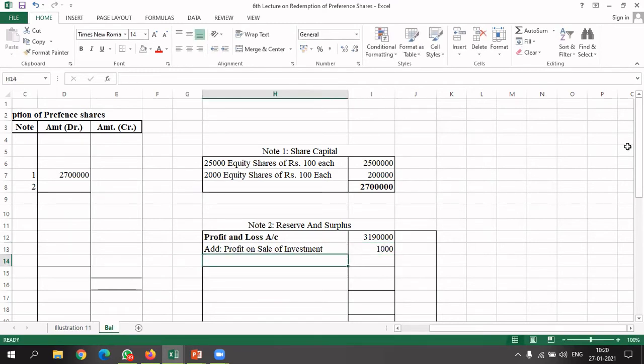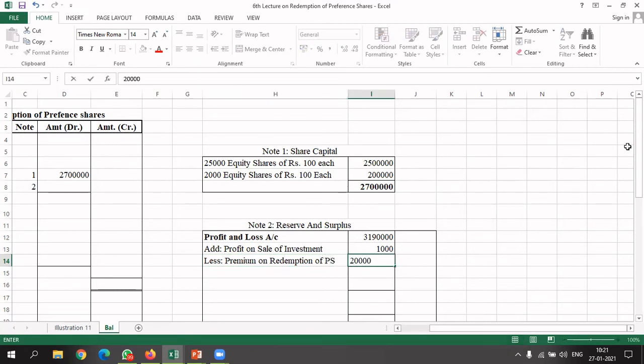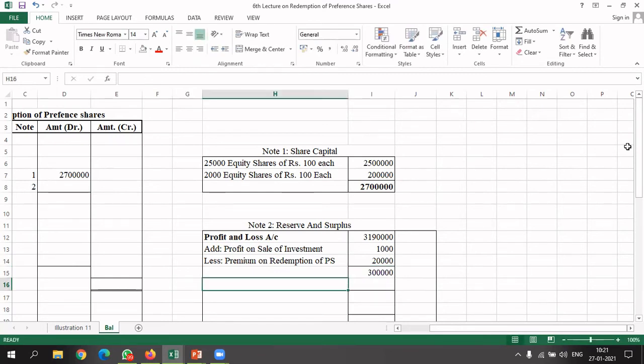1,000. ठीक है. Then less premium on redemption of preference shares जो हमने ट्रांसफर किया था 20,000 rupees. So ultimately we have here 3 lakh rupees with us. Okay, and this 3 lakh rupees हमने क्या किया था? We transfer to CRR account. ठीक है, 3 lakh rupees. So profit and loss में कितना बचा बेटा?